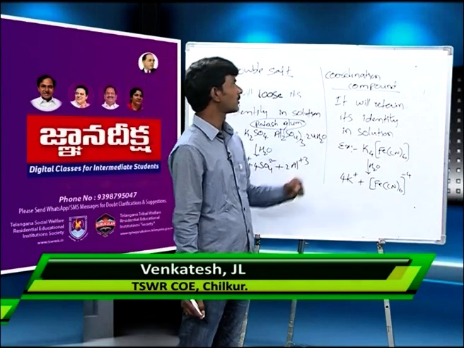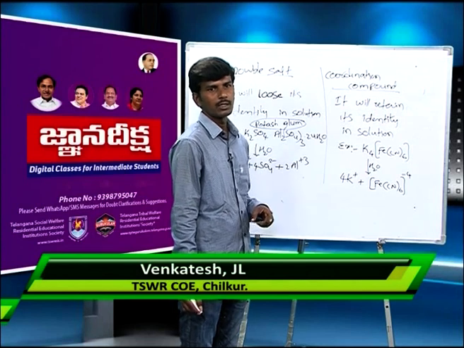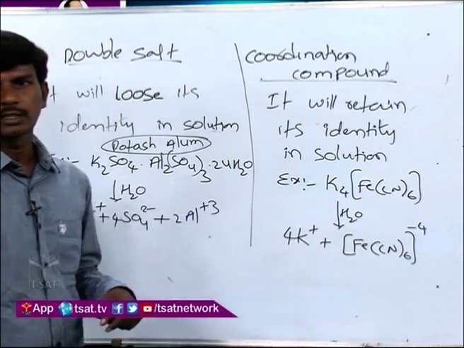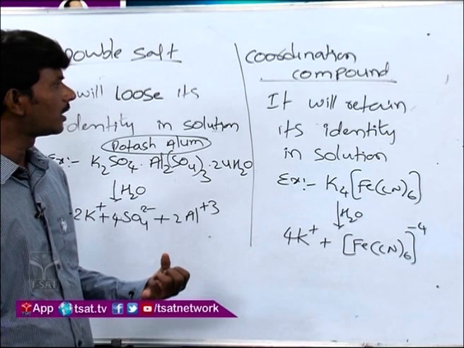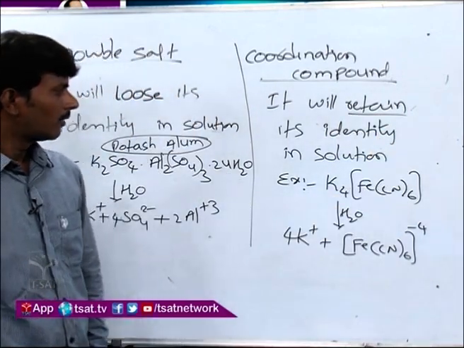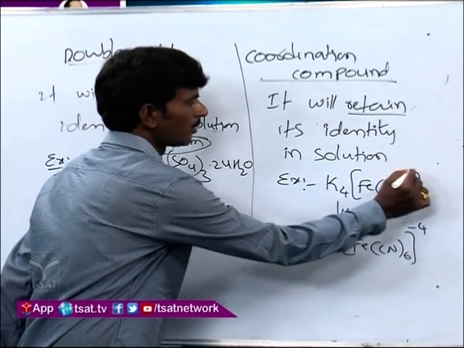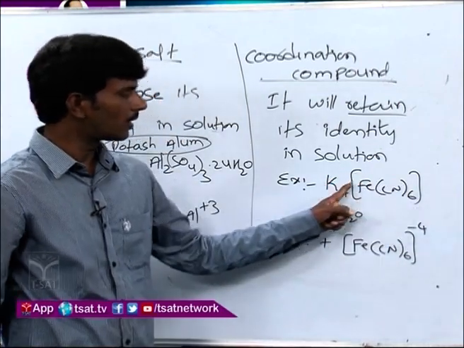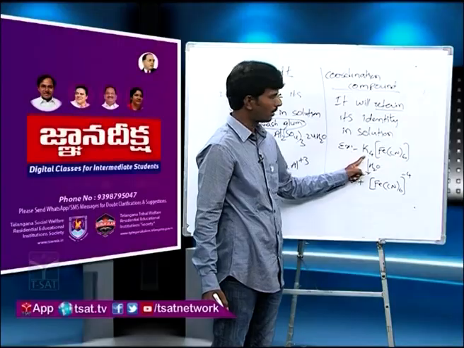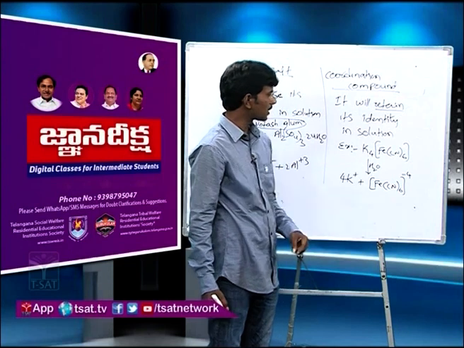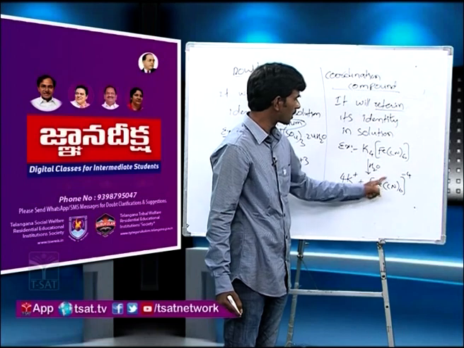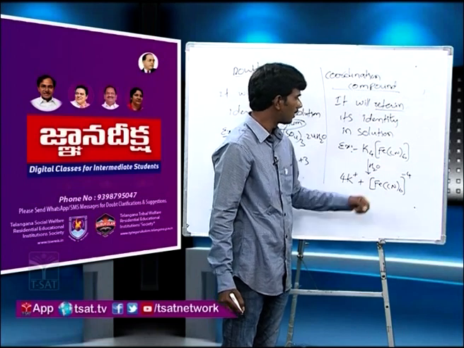Now, what is the definition of coordination compound or complex compound or complex salt? It will retain its identity when it is dissolved in water, or in solution. What is the meaning of retention? So, you see this potassium ferrocyanide. When we dissolve in water, you see, I have written a square bracket. This square bracket is actually called the coordination sphere, and outside the coordination sphere is called the ionization sphere. Means when you dissolve in water, whatever ions are present outside the coordination sphere, only those will convert into ions. The ions inside the coordination sphere are not going to come into the solution.